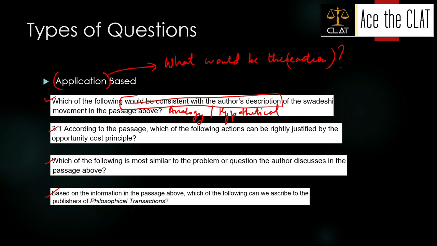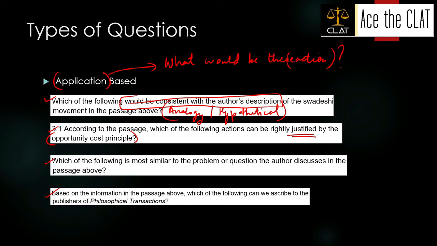Second is, according to the following, which of the following actions can be rightly justified by the opportunity cost principle? It is similar to this one, right? कि example दो. कि right कि एक example दो जो opportunity cost principle as discussed in the passage उसे justify करता हो और exemplify करता हो.